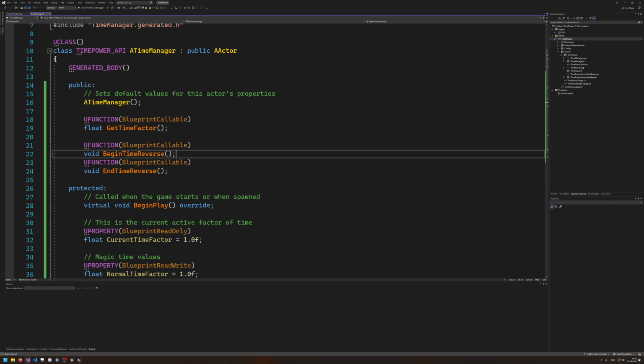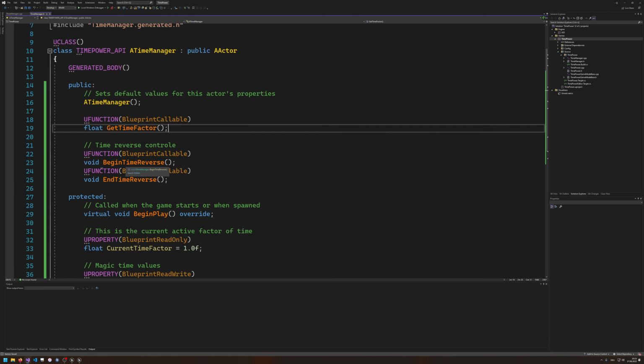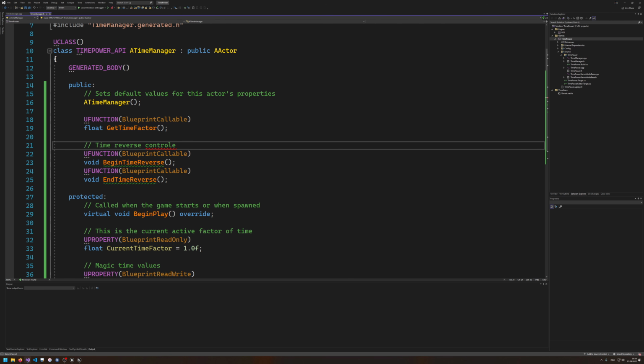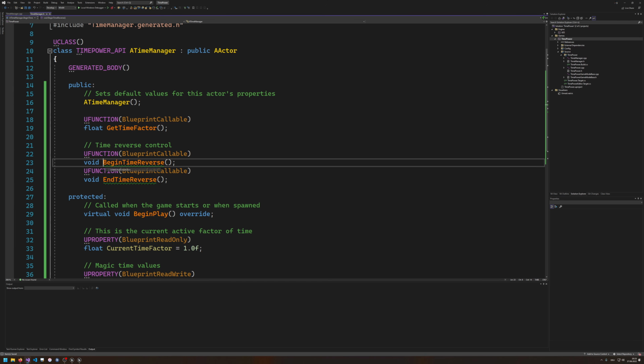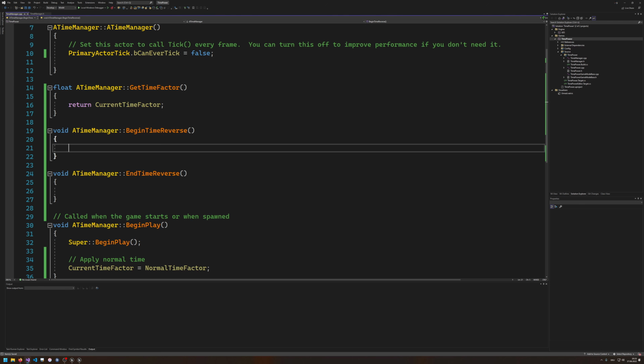And the implementation of them is going to be quite simple, but we're going to call them time reverse control. Let's just call them control. So that is very simple. We now just need to add an implementation here. So let's start with the begin and the end. Okay, now we have the bodies in here.